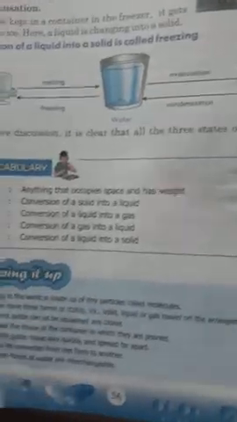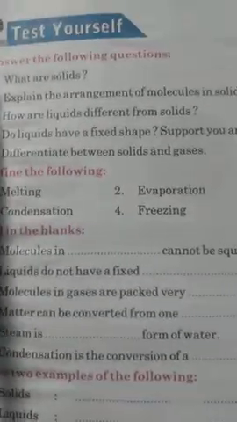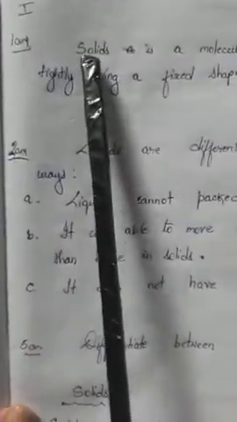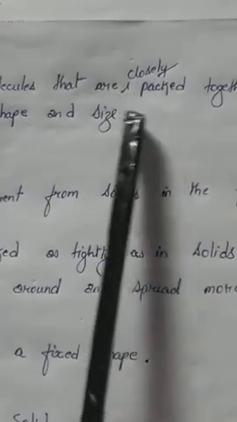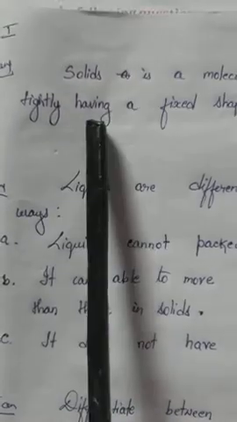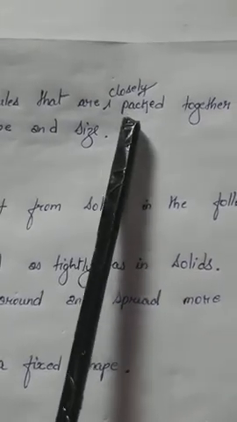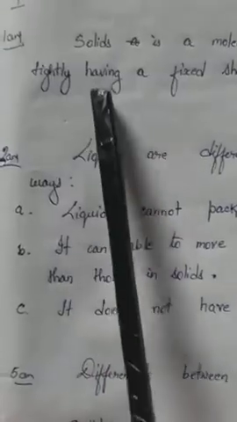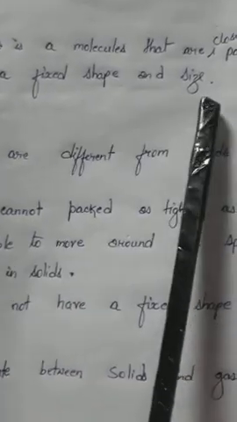Okay, now I want to give you some notes. The first exercise: answer the following questions. What are solids? The answer: solids are molecules that are closely packed together tightly, having a fixed shape and size. I repeat this. Solids are molecules that are closely packed together tightly, having a fixed shape and size.